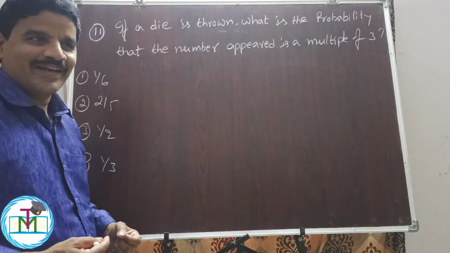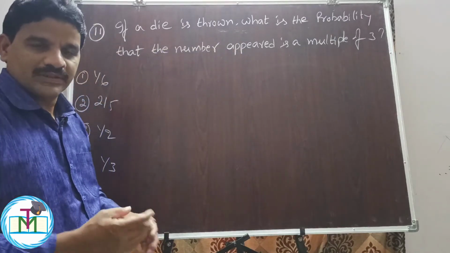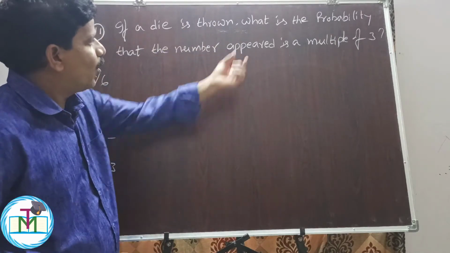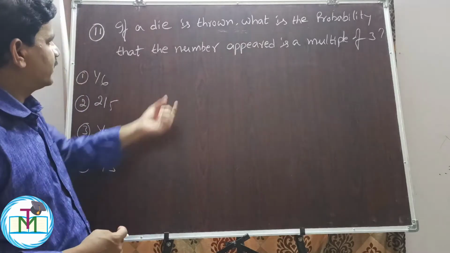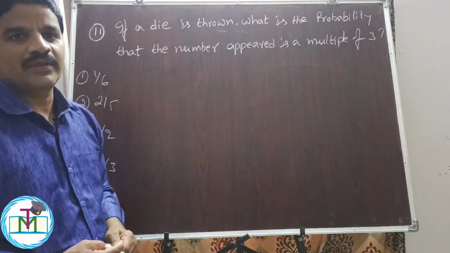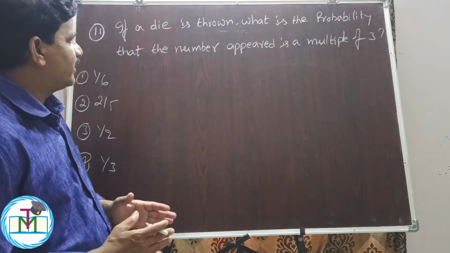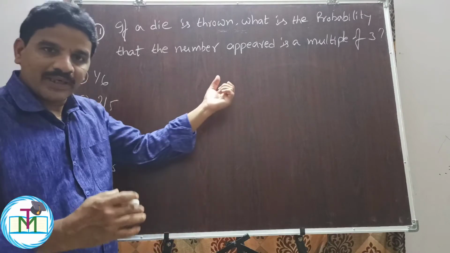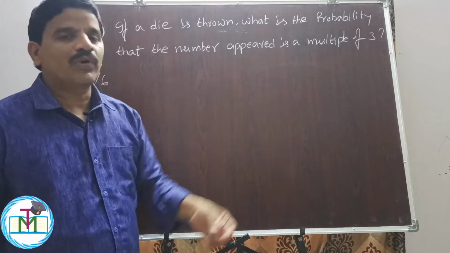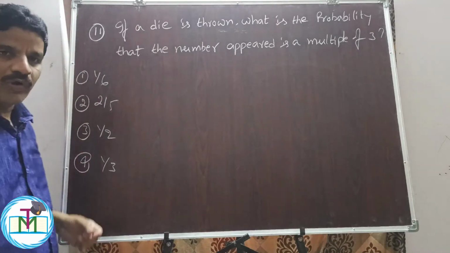Question number 11. If a die is thrown, meaning a single die is thrown, what is the probability that the number appearing on the die is a multiple of 3? The answers are 1 by 6, 2 by 5, 1 by 2, 1 by 3.